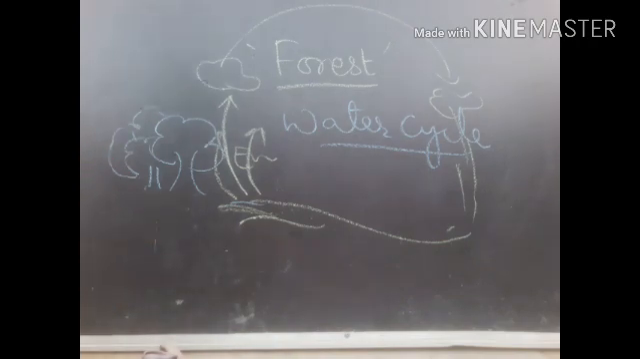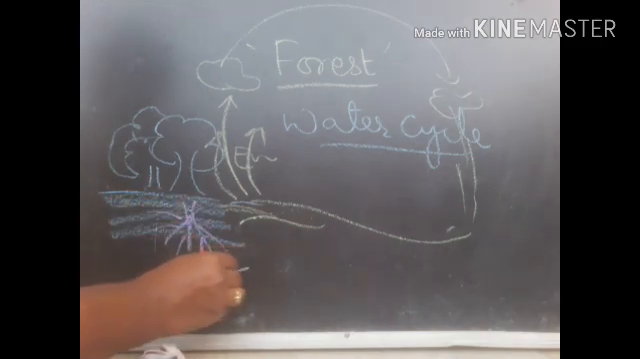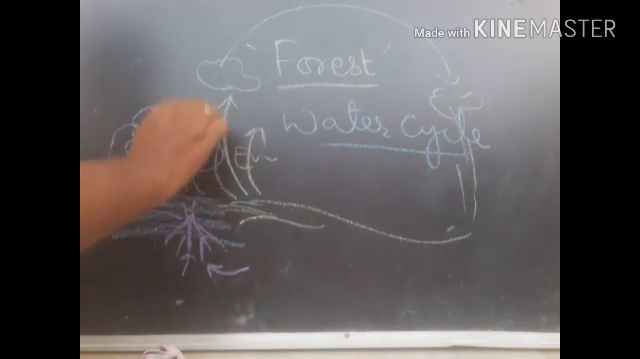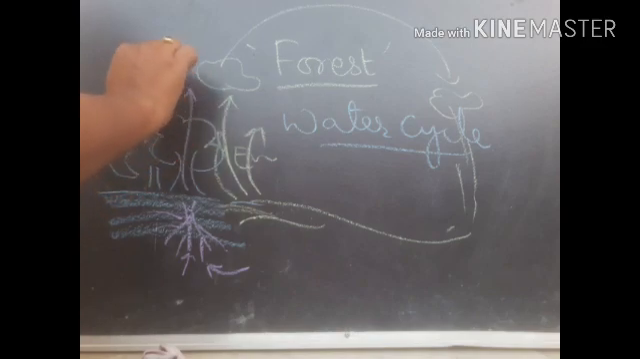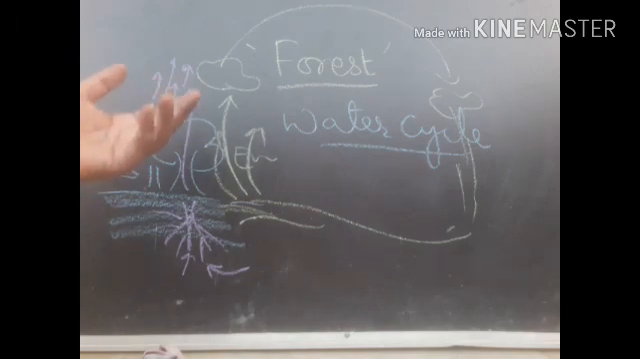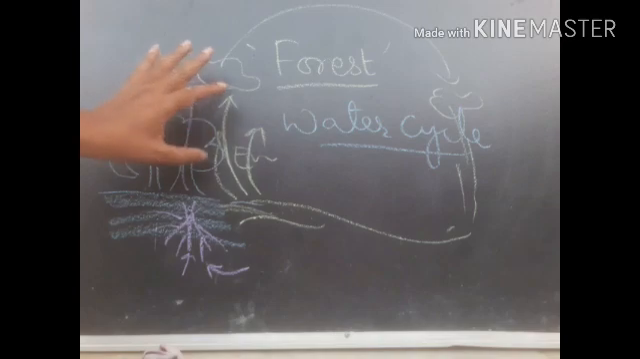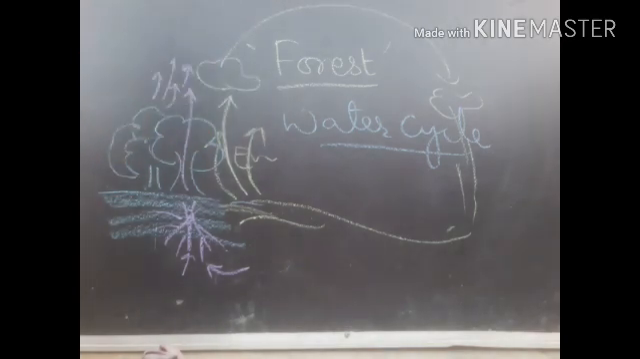Actually, the water that is present at the ground level, in the soil, is taken up by the roots of the plants or trees. These roots collect the soil water and transpire it into the air, where it becomes vapor. What is transpiration? The excess water lost by the plant is what we call transpiration. This water vapor that is transpired helps in the formation of clouds.